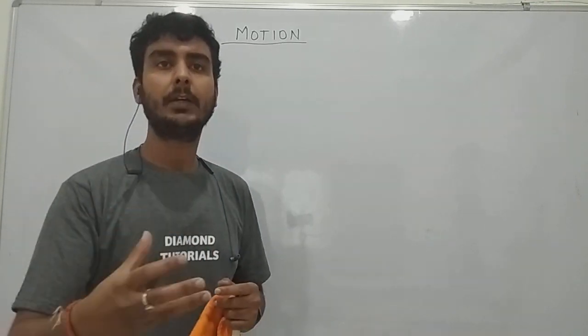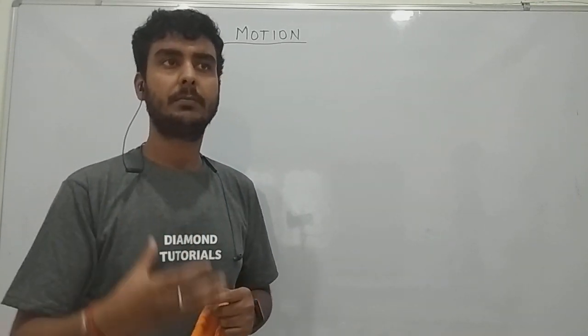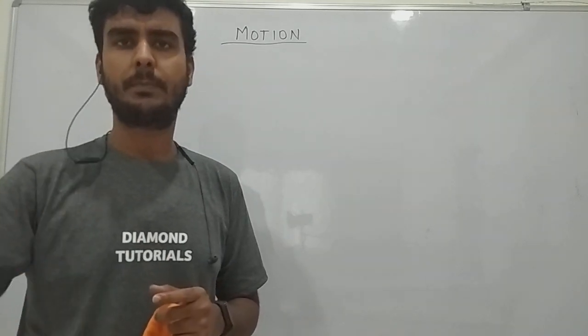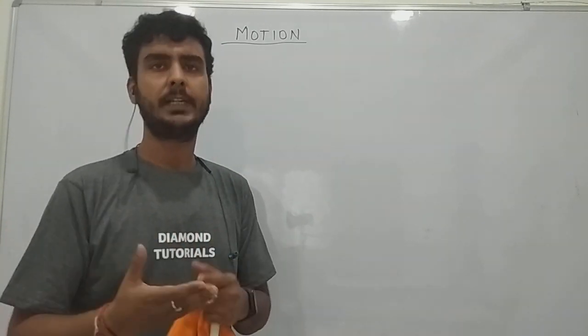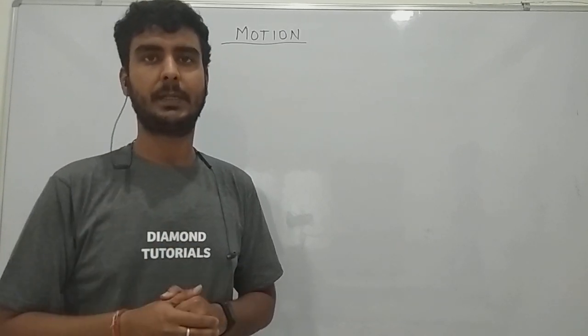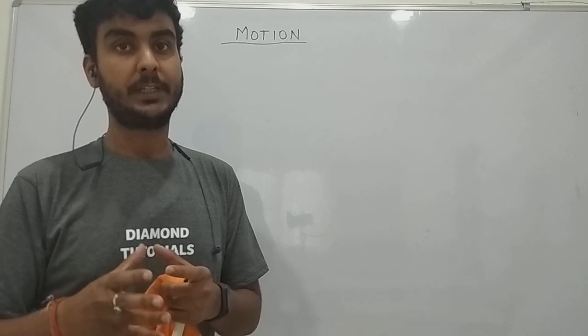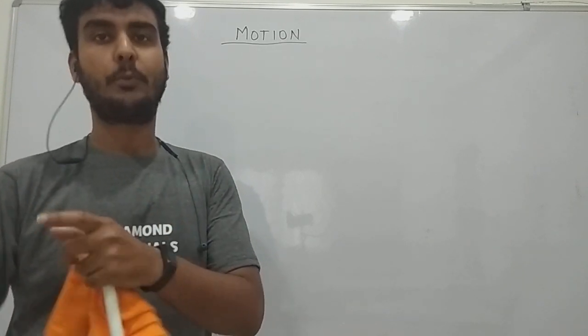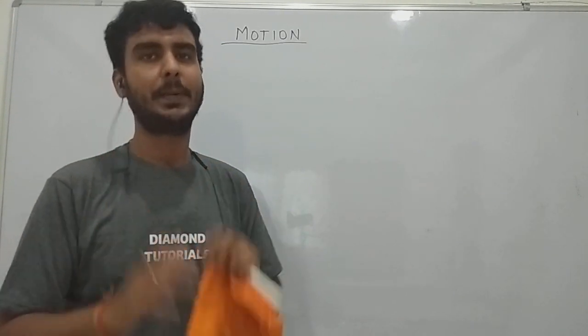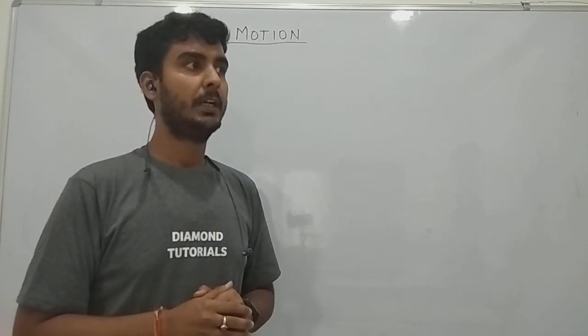Basically, if the position of any object or person is changing, then you say that motion of that object or person is taking place. So motion is change of position of anything. This is the simple definition of motion.